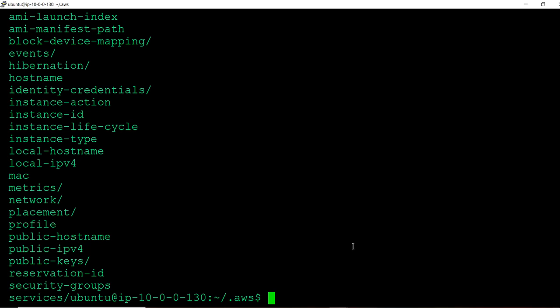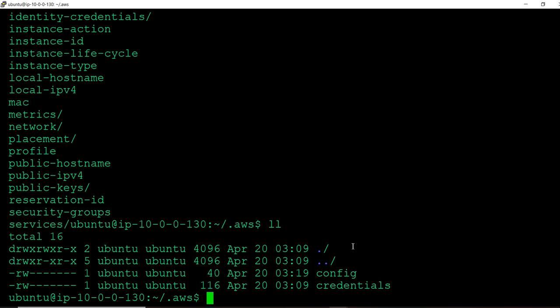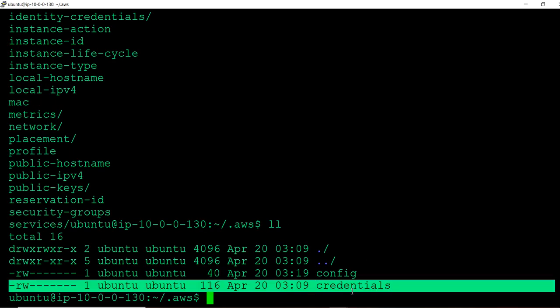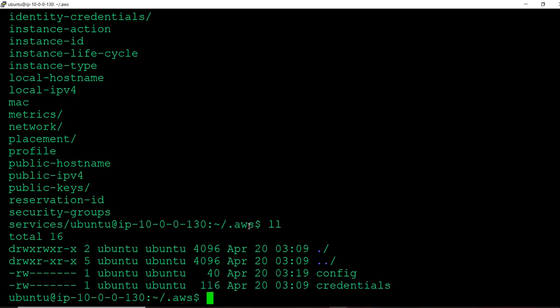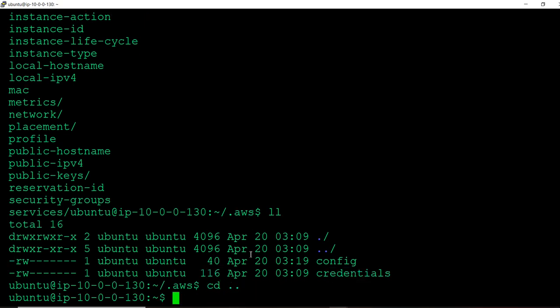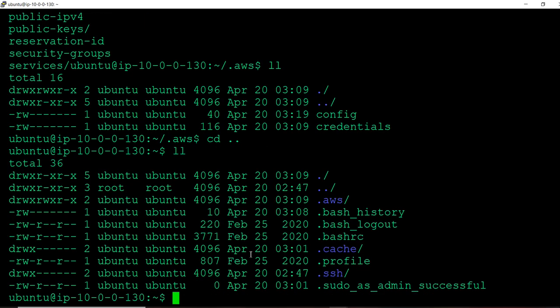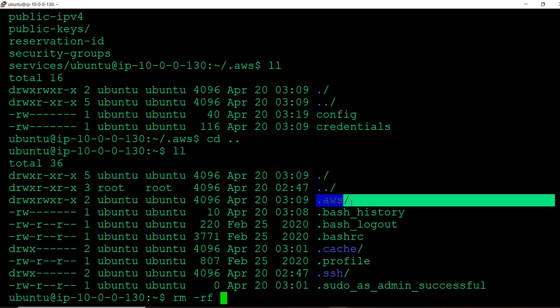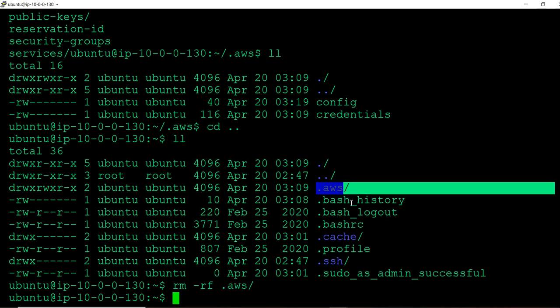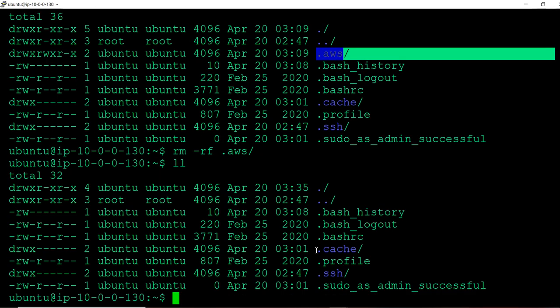So what I will do here is list. Or else I'll go one step back and list here. And this .aws folder you have right here, I will delete it. rm -rf. Deleted. Now you can see in the list there is no AWS folder. Now I will execute the same metadata command, and I want to show you something.